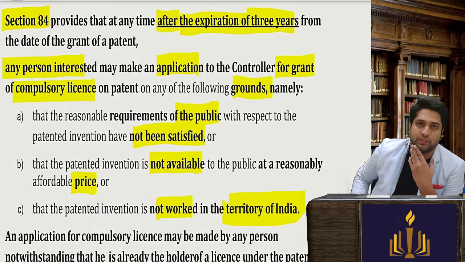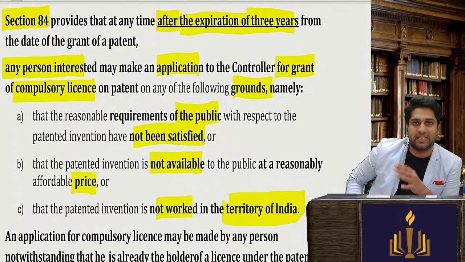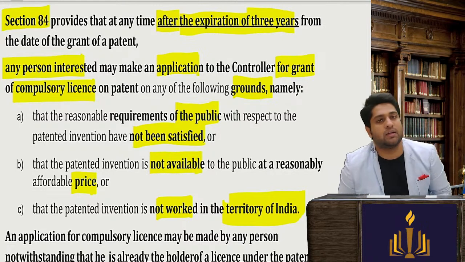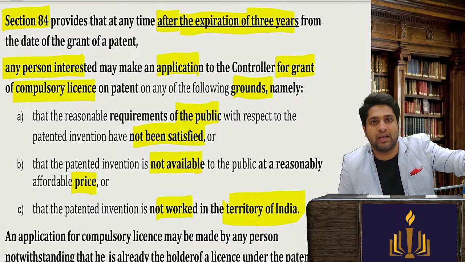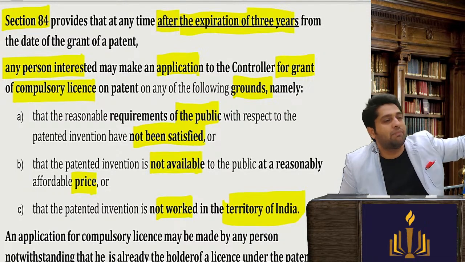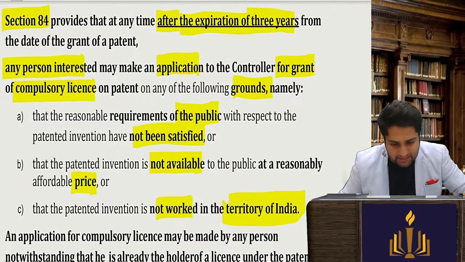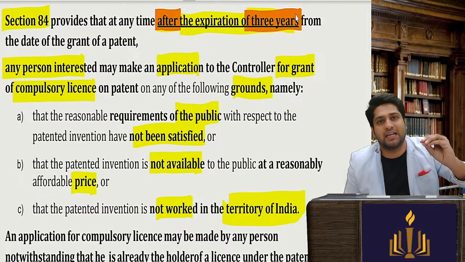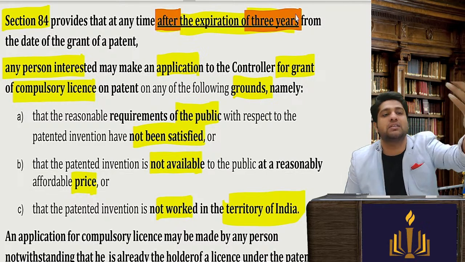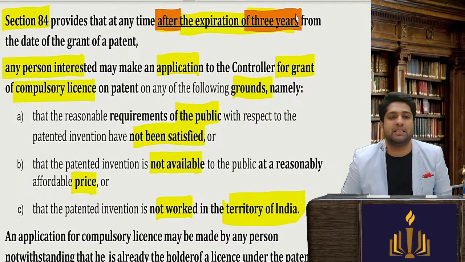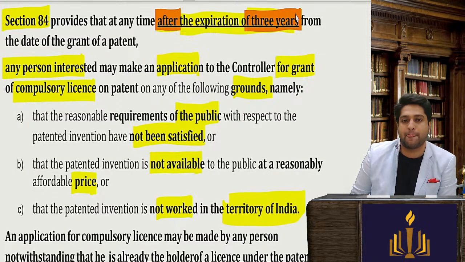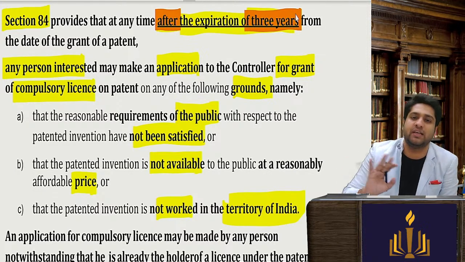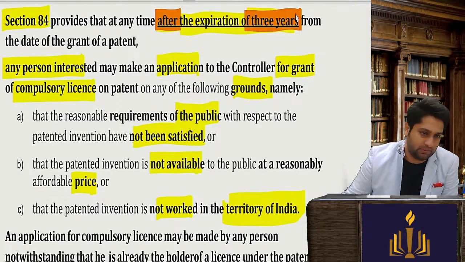Now let me ask you a question. Can a compulsory license be issued within 1 year of its grant? The controller granted the patent to you today. Within 1 year, can the controller give a compulsory license to someone? Answer is no, because the act says that only after expiration of 3 years. So a compulsory license can be given only after 3 years from the time it has been granted to the inventor. Within 3 years, he can do whatever he wants. So only after 3 years compulsory license can be issued. First point.